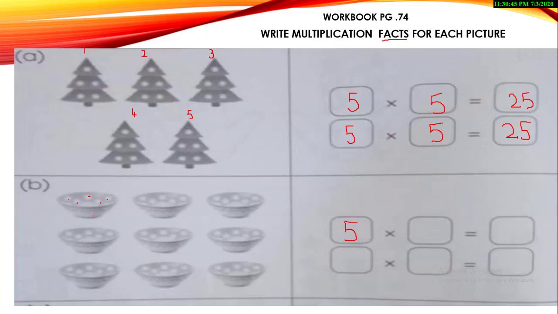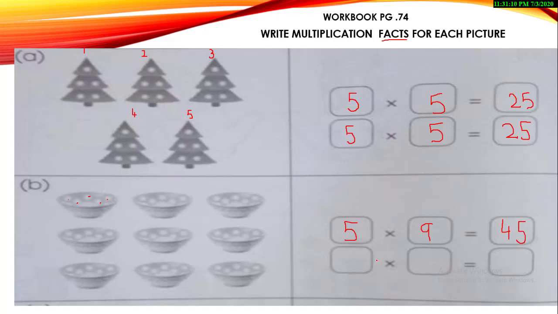Let's count it. 1, 2, 3, 4, 5, 6, 7, 8, 9. Yes, there are 9 total bowls over here and there are 5 eggs in each plate. So what will be the answer? 5 nines are 45. Yes.